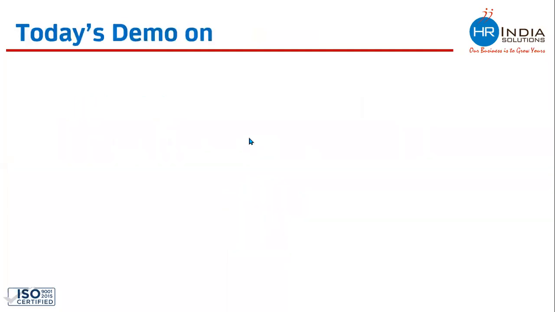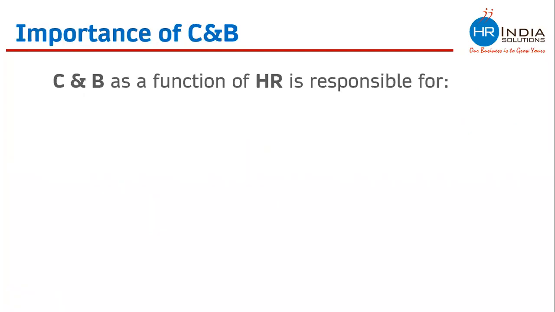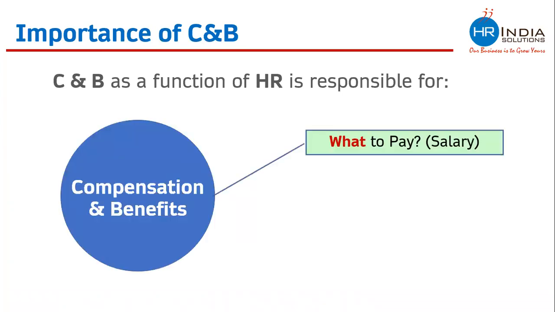So today's demo is on compensation and benefit management. Compensation and benefit is an important function of HR. Why is it an important function of HR? As a function of HR, C&B is responsible for deciding what to pay. Whenever any company goes for hiring for any position or any profile, it is the function of HR to decide how much should be paid for that position.